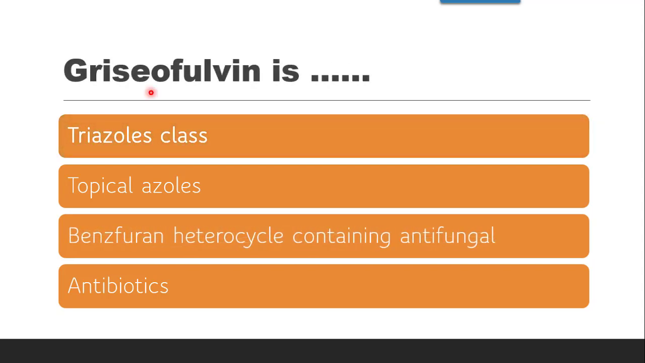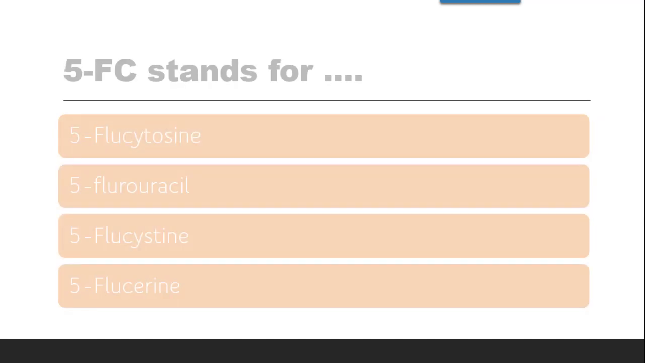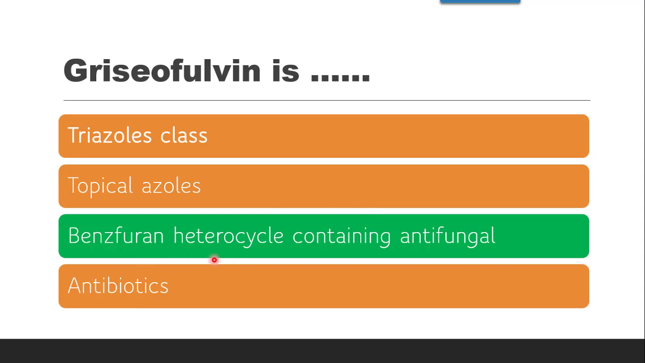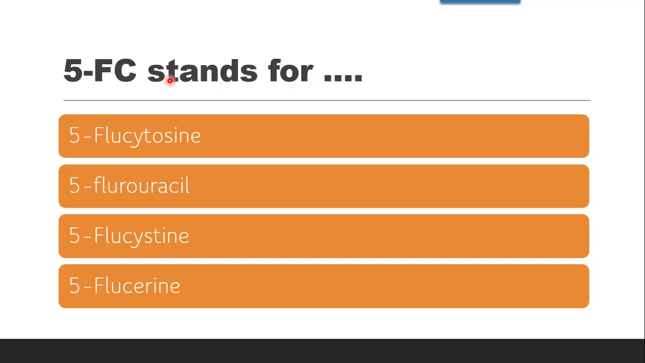Next question is, griseofulvin is from triazole class, topical azole class, whether it is a benzfuran heterocycle containing antifungal or antibiotic. The correct answer is it is benzfuran heterocycle containing antifungal. That means it contains benzene to which furan is attached, that is benzfuran heterocycle, and the example of benzfuran heterocycle containing drug is griseofulvin.